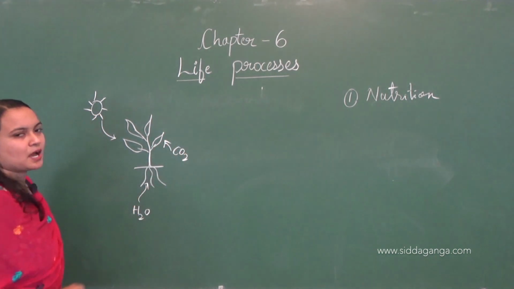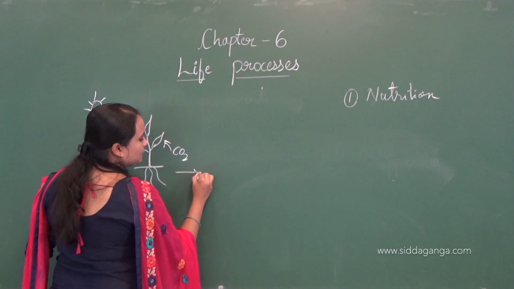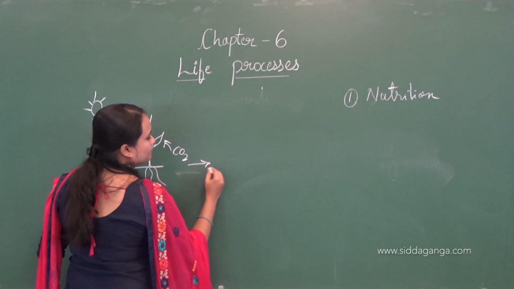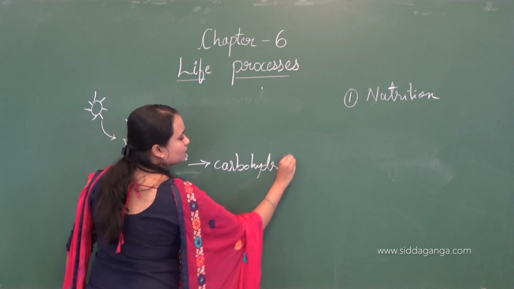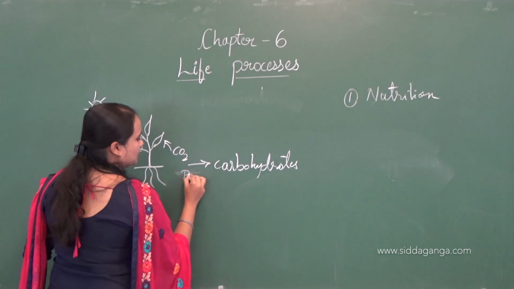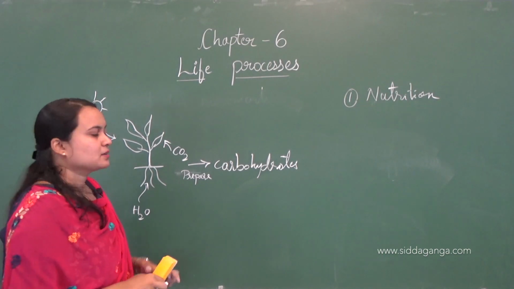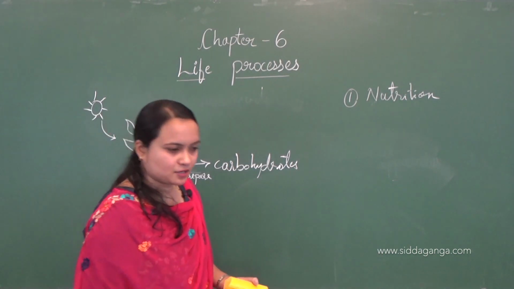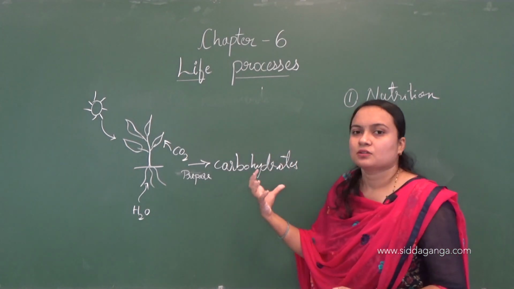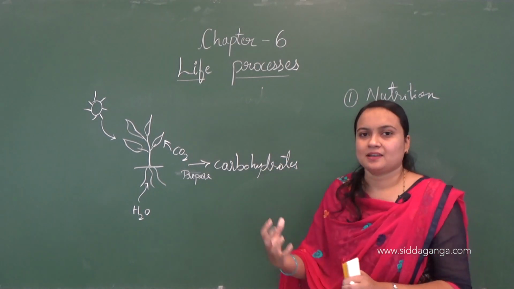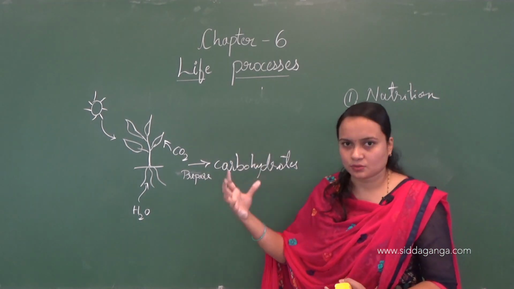Water and carbon dioxide, they will prepare food, that is, they will prepare carbohydrates. These carbohydrates will generate the energy. These carbohydrates will be in units like glucose, and the glucose will be utilized for the formation of energy. So here the plant will produce its own food.